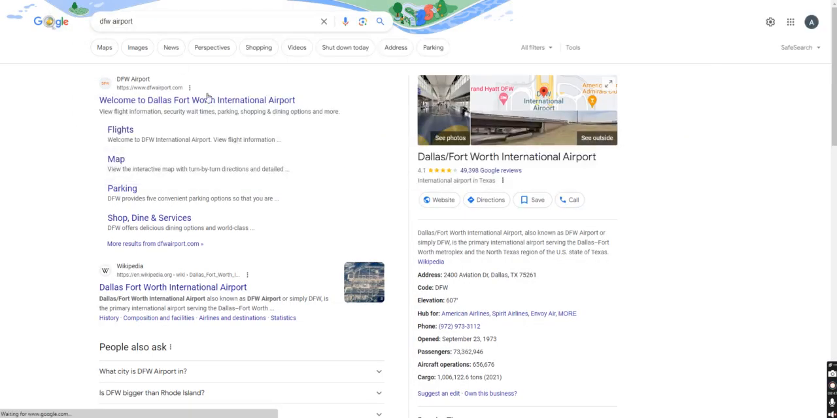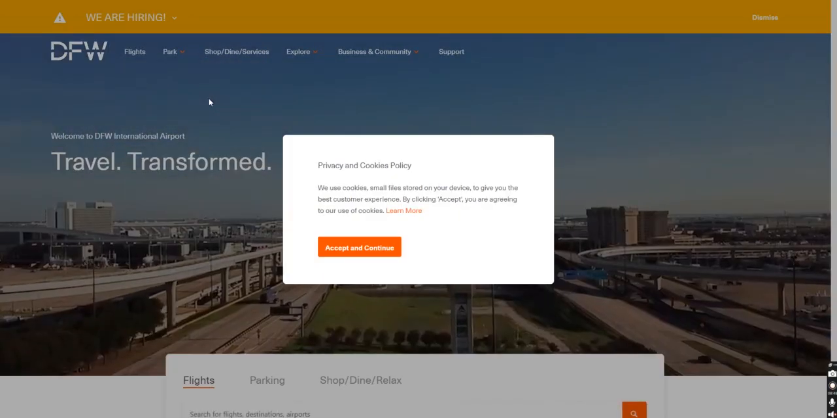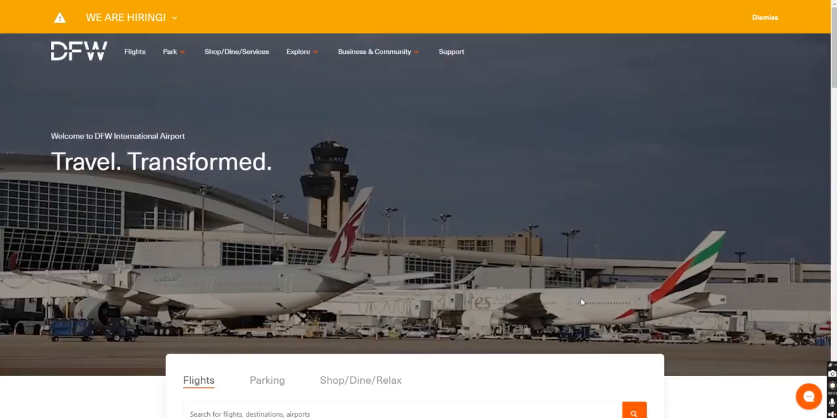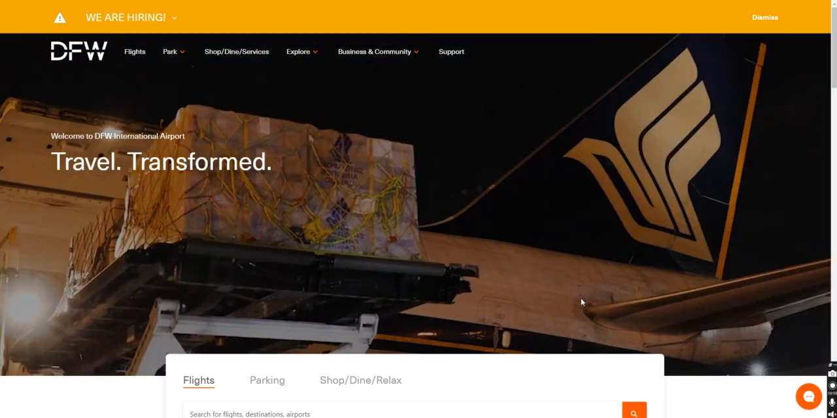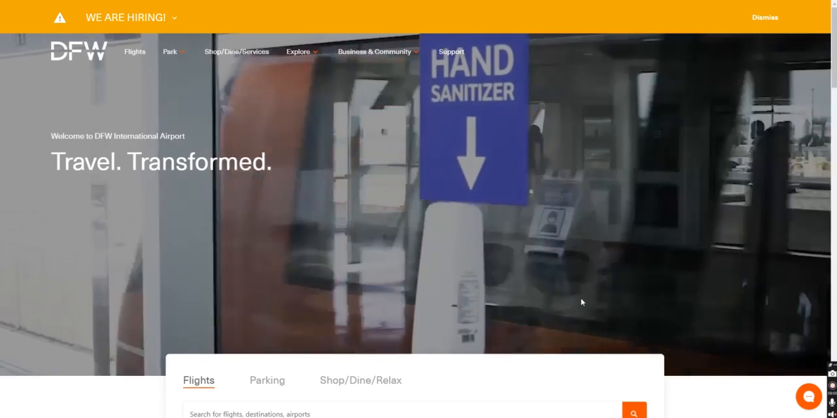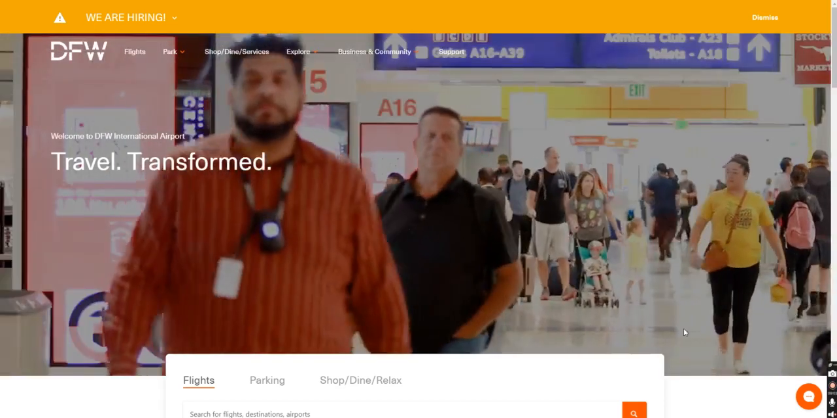Let's search DFW Airport. I have been to Dallas-Fort Worth. It is chaotic. I can tell you that. There's so many flights coming and going out. Don't get me started if you get delayed. I've been delayed for over 12 hours. Would not recommend sleeping in the airport. Great airport. Would not recommend doing that.